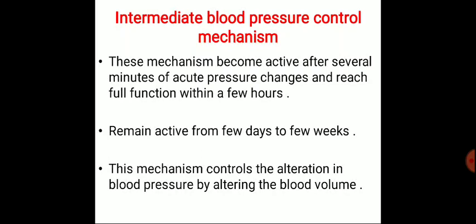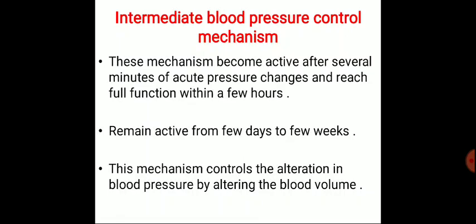Now we come to the intermediate regulation of the blood pressure. Intermediate blood pressure control mechanisms become active after several minutes of acute pressure changes and reach full function within a few hours. They remain active from a few days to a few weeks, while short-term regulation remains active for a few seconds to a few minutes.